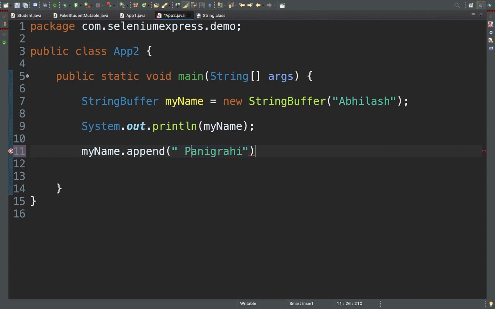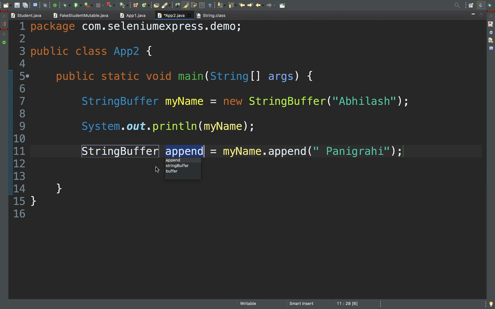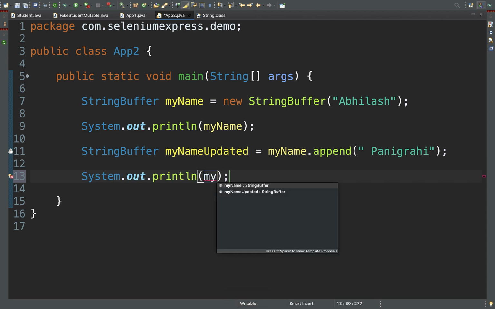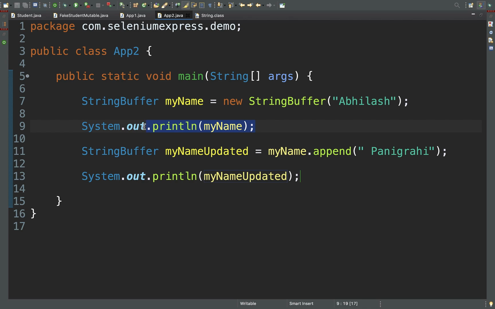This is going to return a new StringBuffer, and I'm going to call it myNameUpdated, and print both these variables. Obviously here it will be Abhilash, and here I'm updating the same object with Panigrahi included.